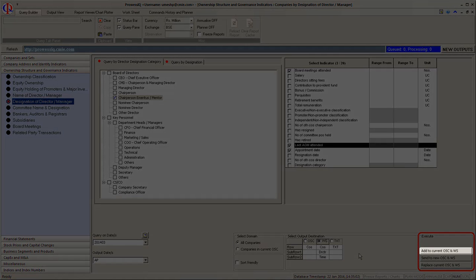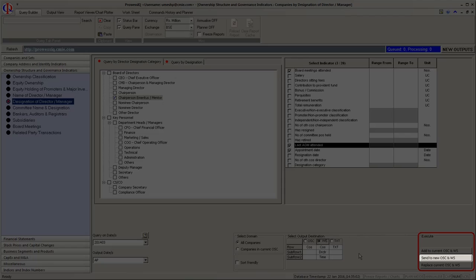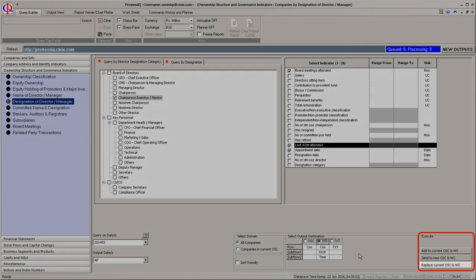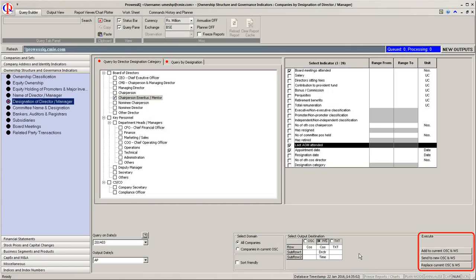Add to Current OSC and WS will add the list of companies which have satisfied the criteria specified in the query trigger along with the data. Send to New OSC and WS will create a new OSC and WS of companies satisfying the criteria specified in the query trigger along with the data. Replace Current OSC and WS will replace the contents in the current OSC and WS with the companies satisfying the criteria specified in the query trigger along with the data.